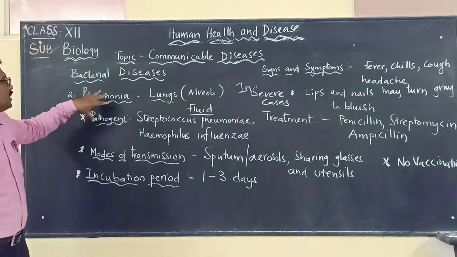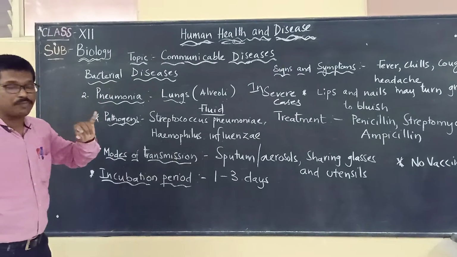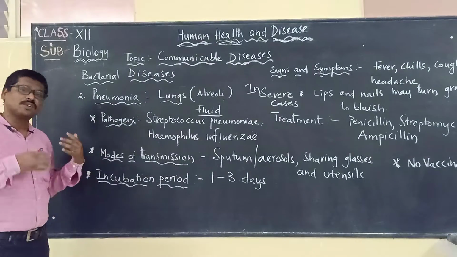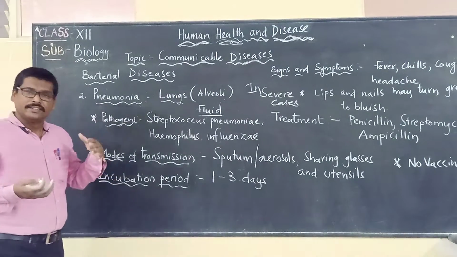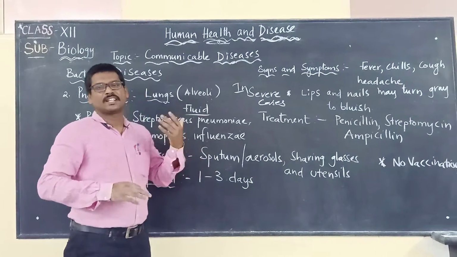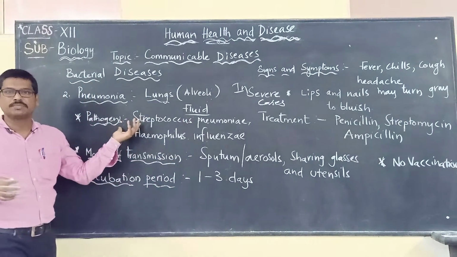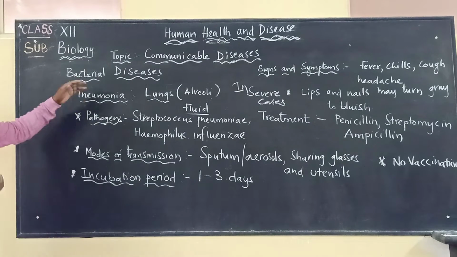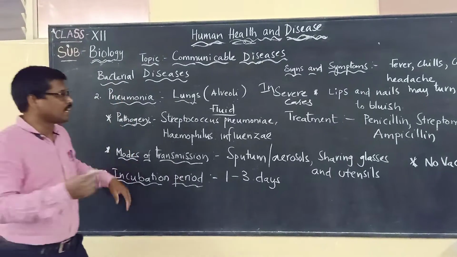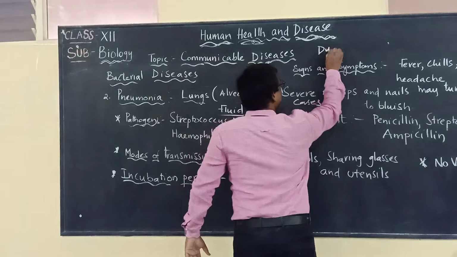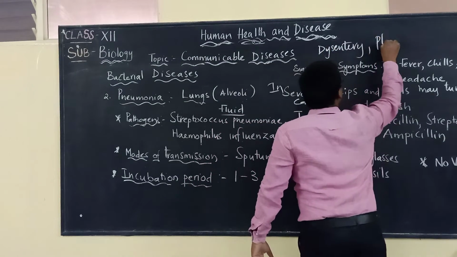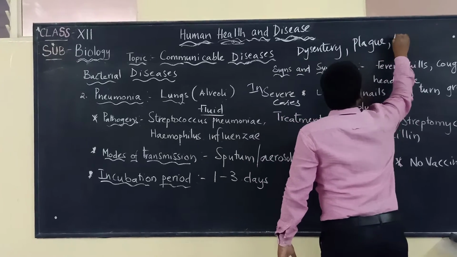So these are the two diseases we should keep in mind. The first is typhoid and the second is pneumonia, which we studied. And there are also other diseases that come under bacterial diseases, such as dysentery, plague and diphtheria.